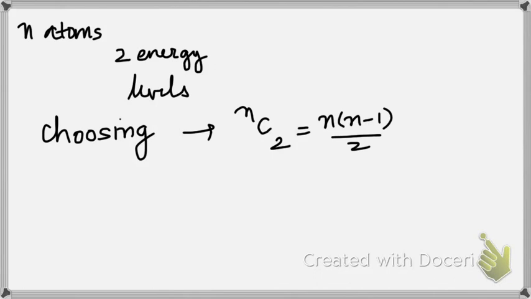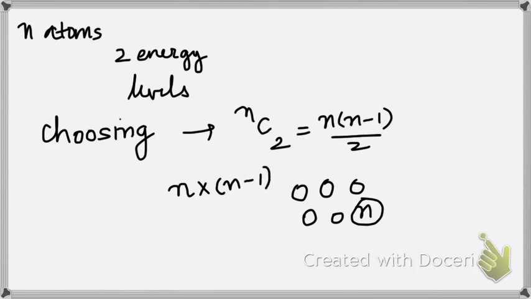So if you don't know NC2, you can assume here that we have n atoms like these. So these are n atoms, right? And we have to choose any two of them. So for the first one we can choose in n ways, and for the second in n minus 1 ways. But since they are not distinct, we have to divide by 2 because we are counting each case twice. Therefore we end up at n into n minus 1 by 2.